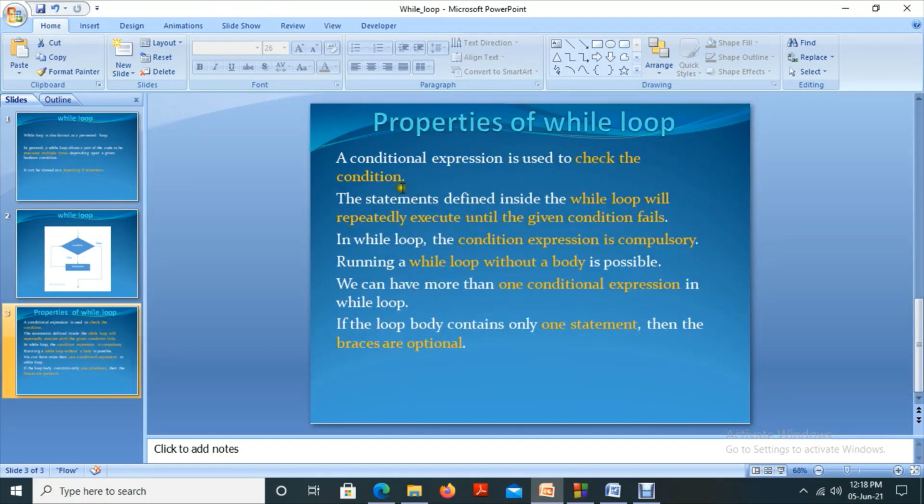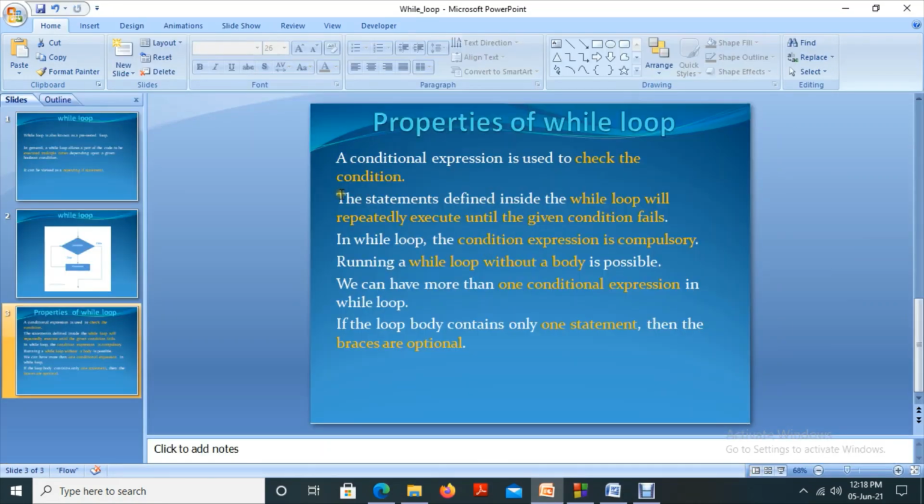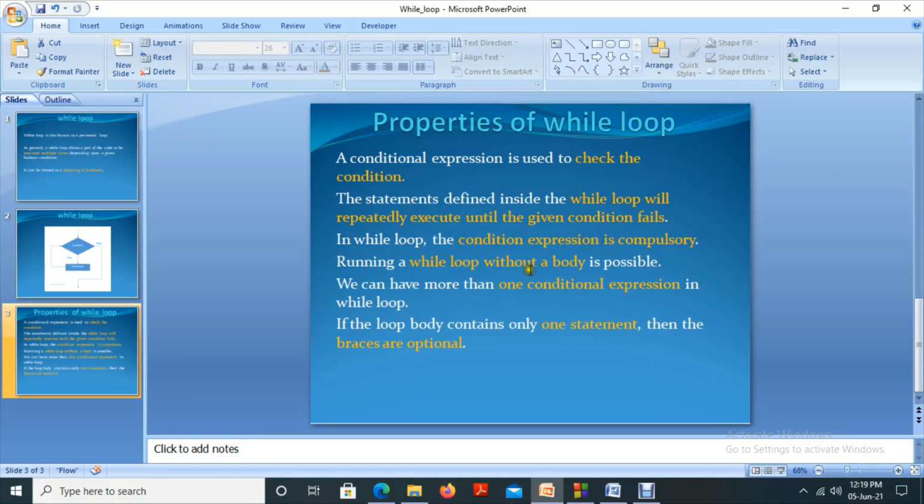And these are the properties of a while loop. A conditional expression is used to check the condition that we discussed. This is the conditional expression, x less than or equal to 10. The statements defined inside the while loop will repeatedly execute until the given condition fails. So in our process, this statement executes continuously until the condition fails or becomes false.